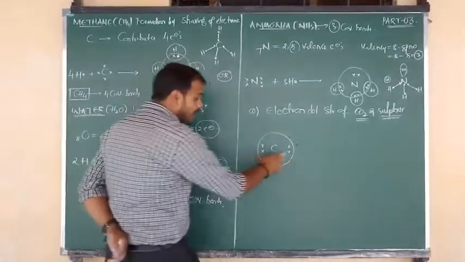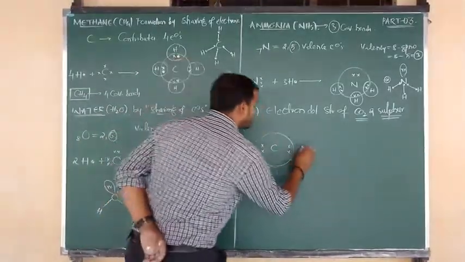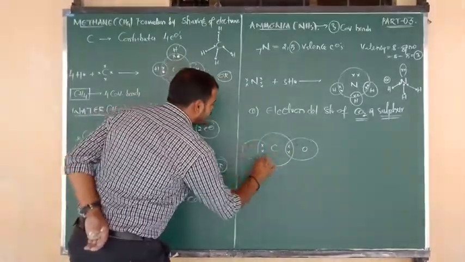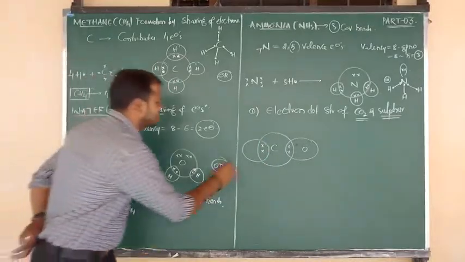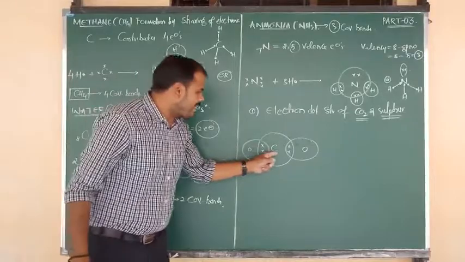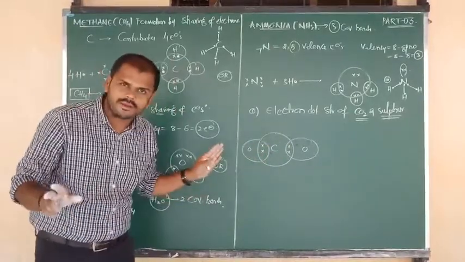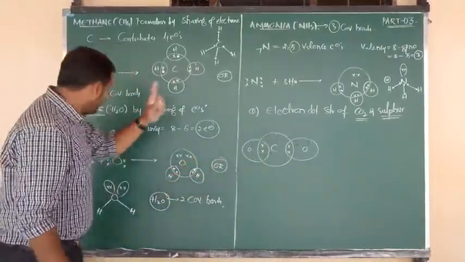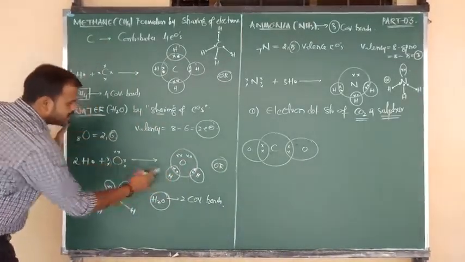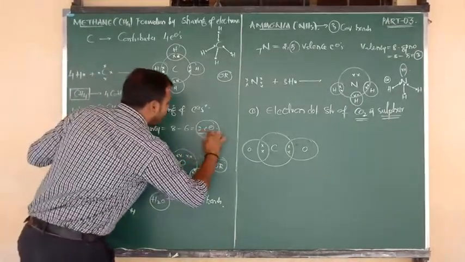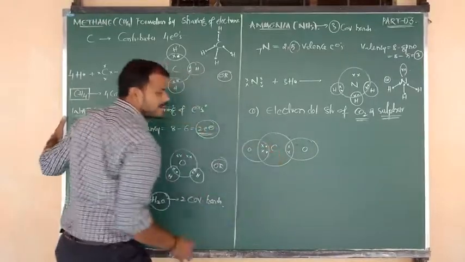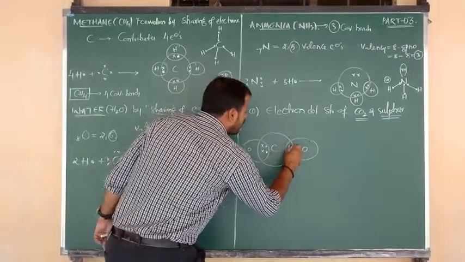Out of 4, 2 electrons are contributed to 1 oxygen, and the other 2 electrons are contributed to the 2nd oxygen. Now listen carefully. Carbon contributes its 4 electrons. But what about oxygen? Each oxygen can contribute how many electrons? 2 electrons. So the first oxygen contributes 2 electrons, and the second oxygen also contributes 2 electrons.